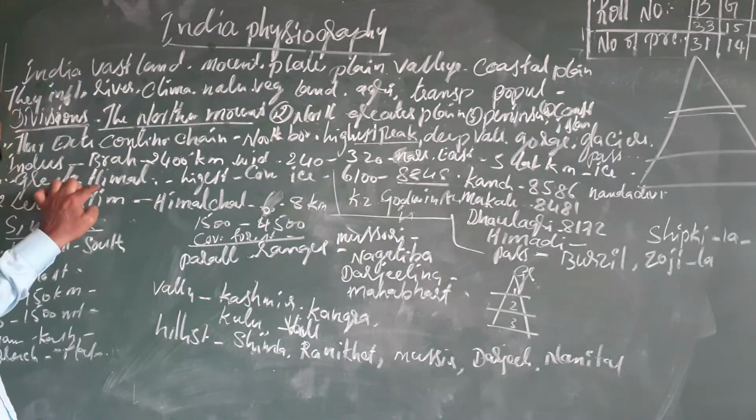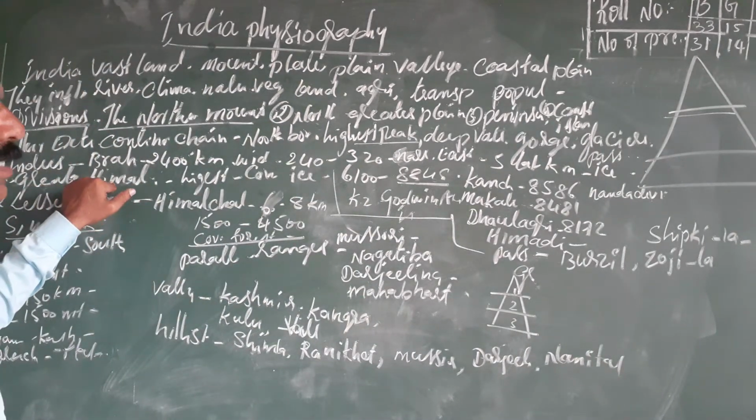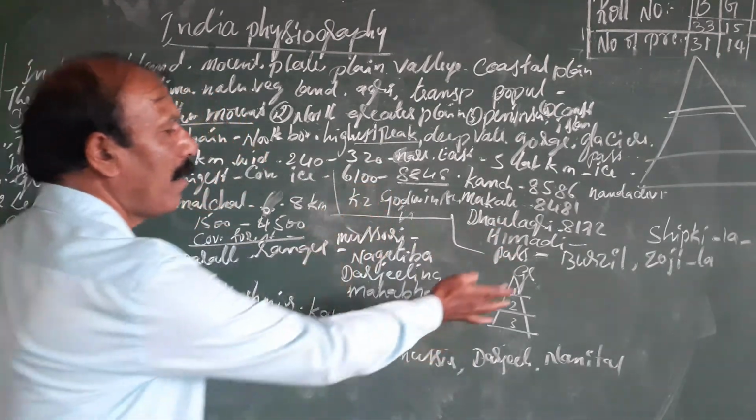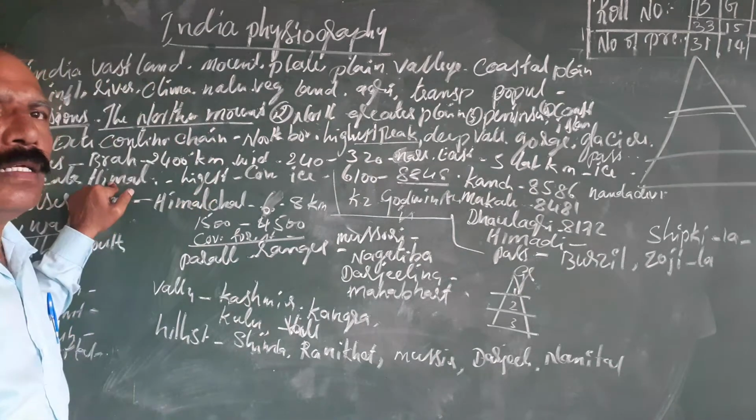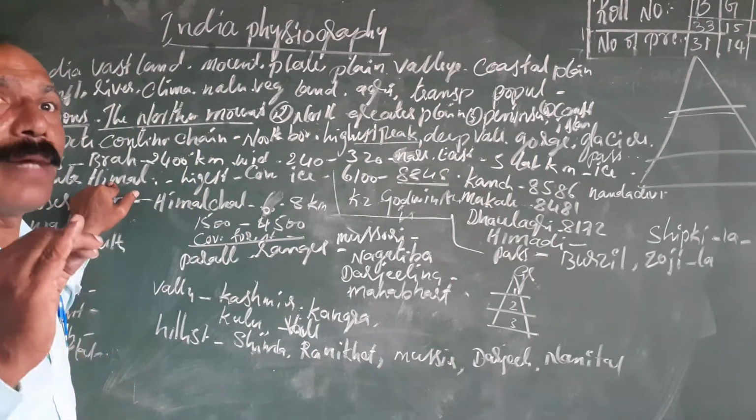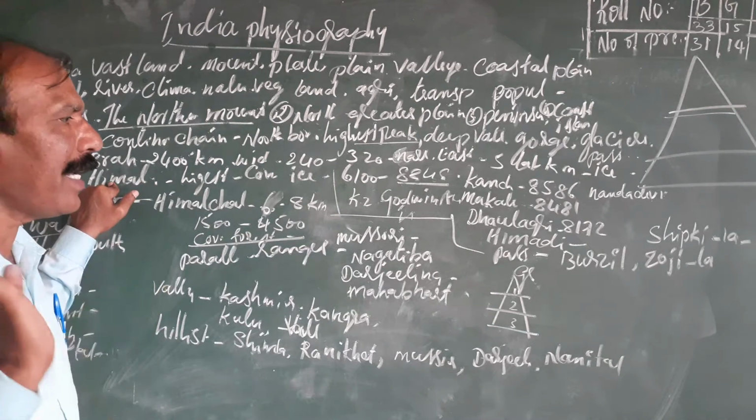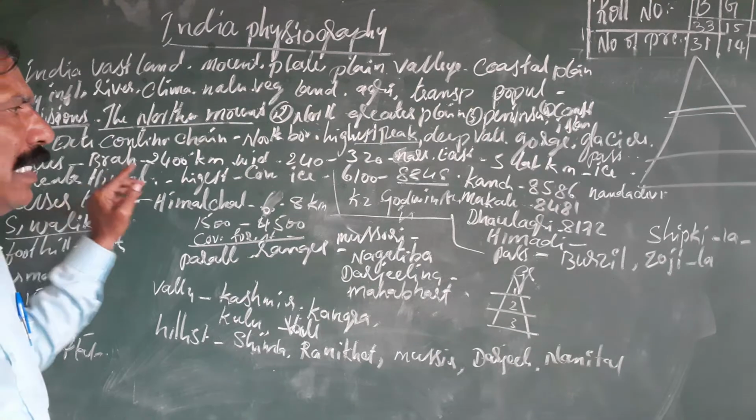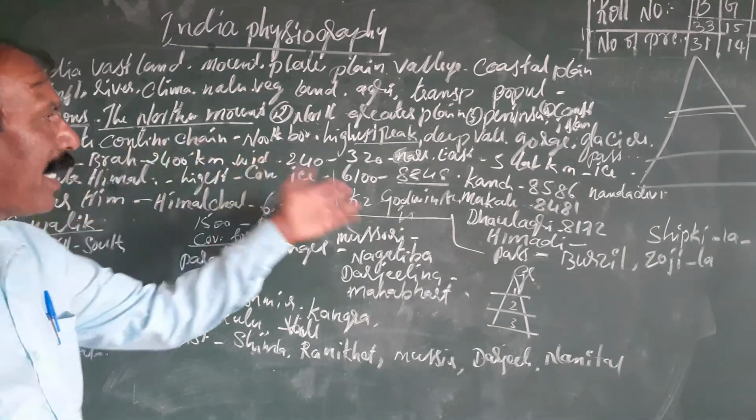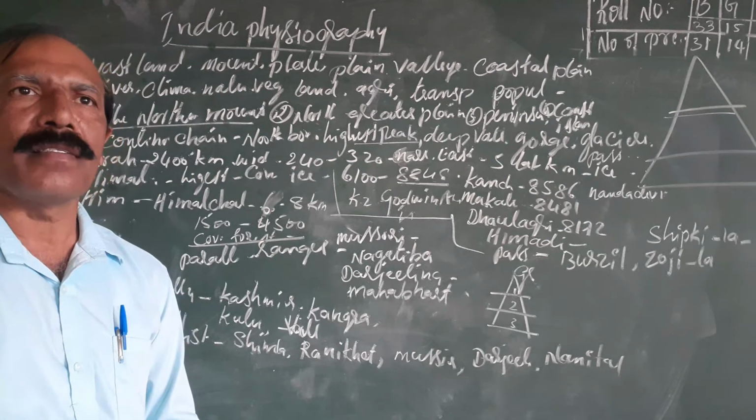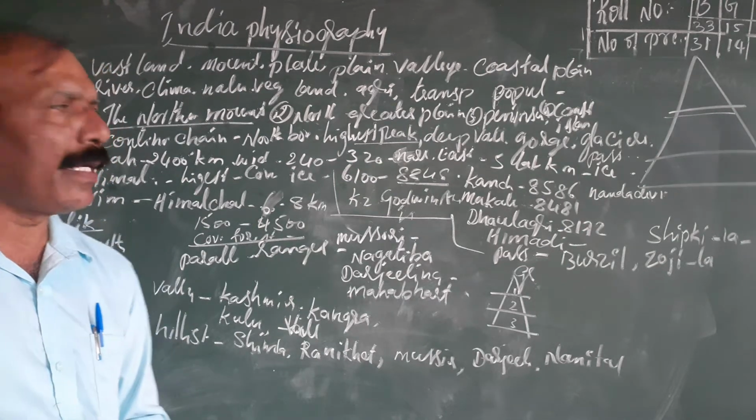The Greater Himalaya is also called Himadri. The first part of the Himalaya is called Himadri because it is fully covered by ice. The highest peak of the Great Himalaya is at 8,848 meters height, and it is located in Nepal.